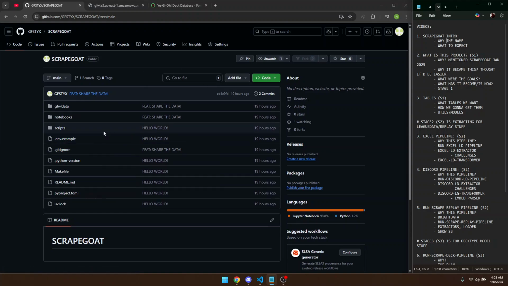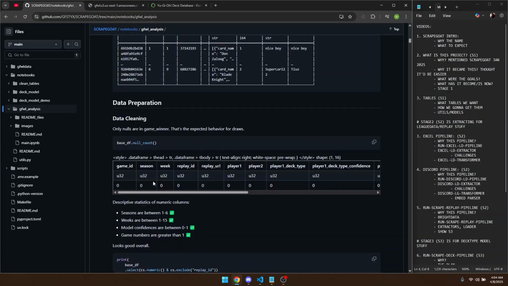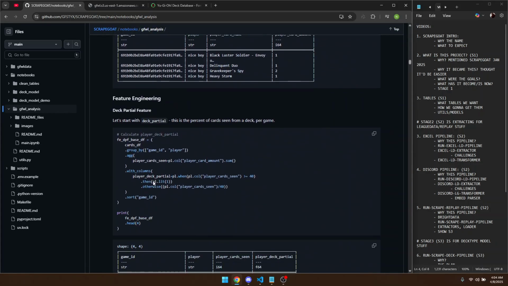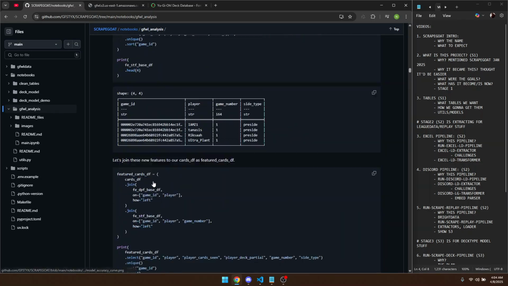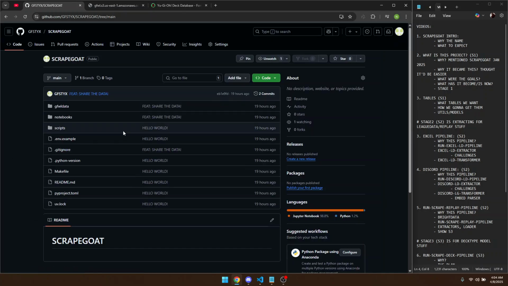If you're unfamiliar, think of it like a folder structure where you have your folders and your files. And in these folders and files, I have these notebooks, and these notebooks, you can think of as like a report, right? And I basically do a bunch of analysis on stuff, and I have a bunch of charts more down here. You know what I'm saying? So I have all these things, and that analysis is that I've actually gone through Go for It World League all seasons 1 to 5, and I got all the replays and data from the Excel sheets and the most recent season as well from the Discord server.